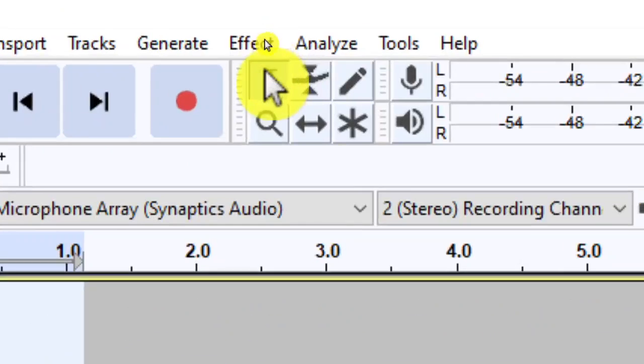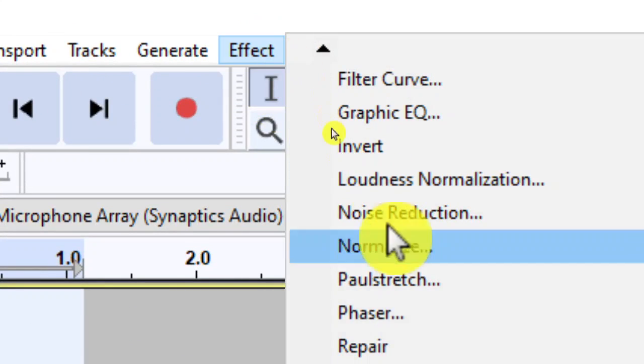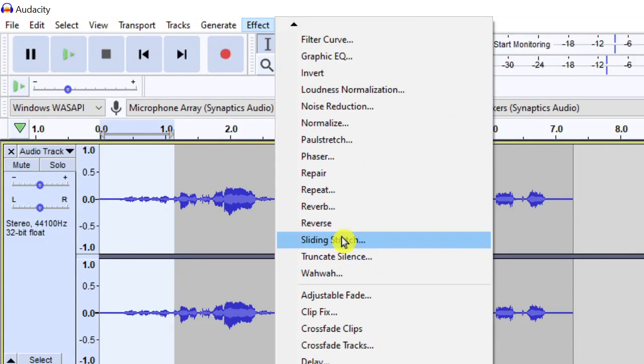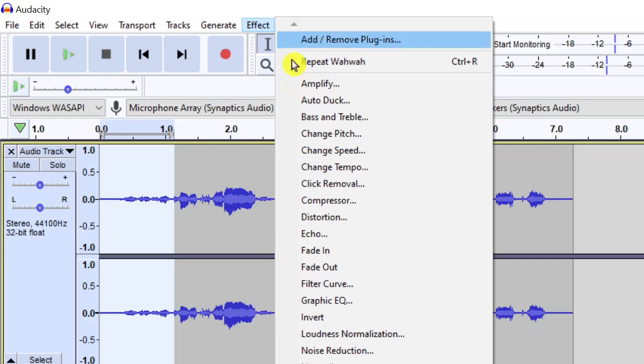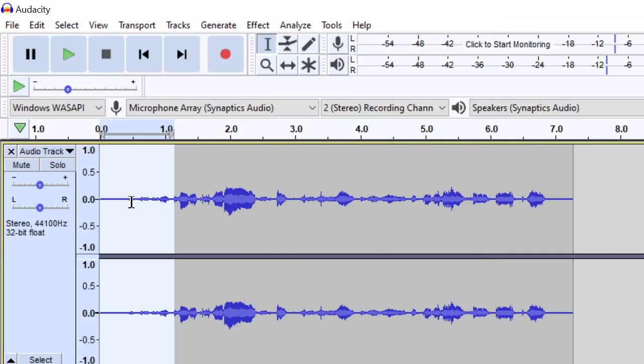I'm going to go to Effect and pick one of these effects. So I'm going to go to Fade In. So it should be, let's see here, up here. There we go, fade in, and you'll see the lines are smaller, so it's not as loud there.